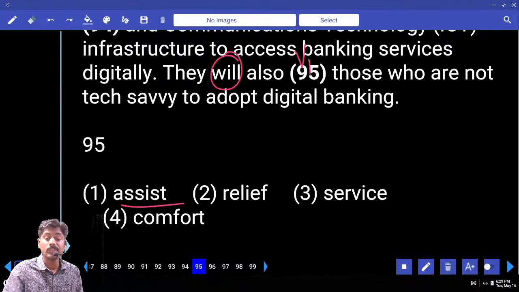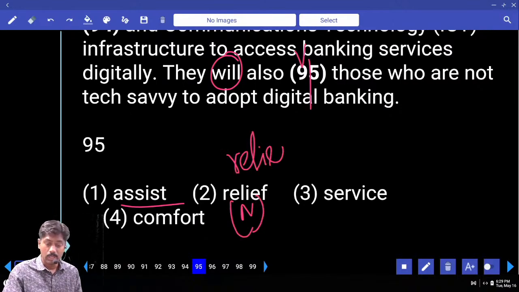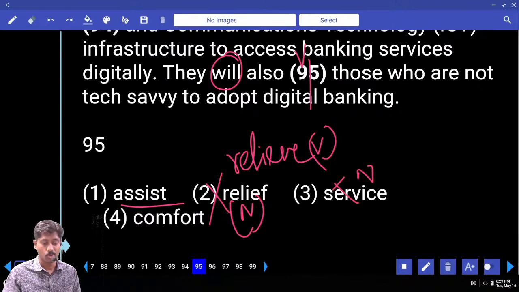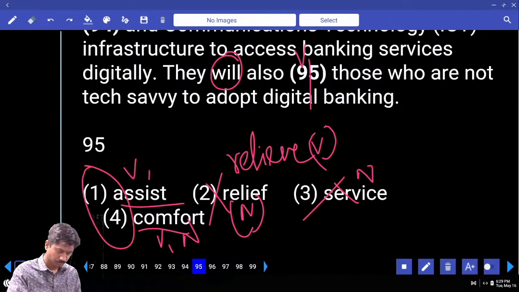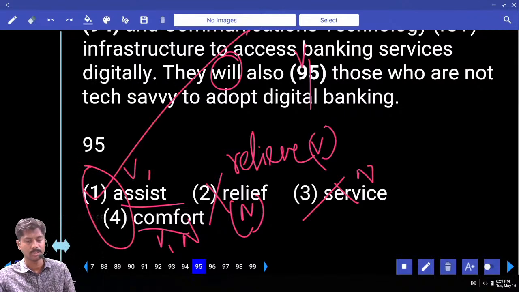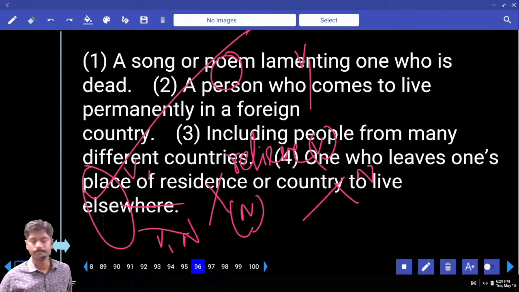After 'will', V1 is needed. Relief is a noun, relieve is a verb. Service is a noun, no. Comfort is V1 or noun. Answer 1 or 4. Assist, not comfort. They'll also assist and help those who are not tech savvy to adopt digital banking.